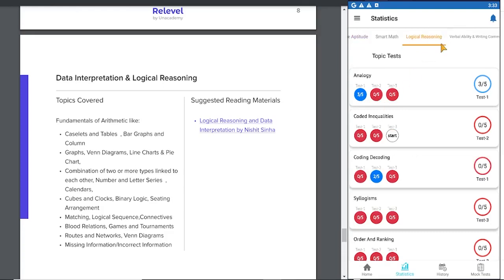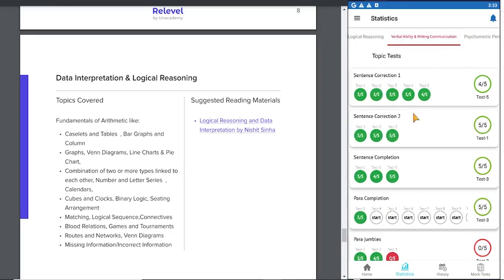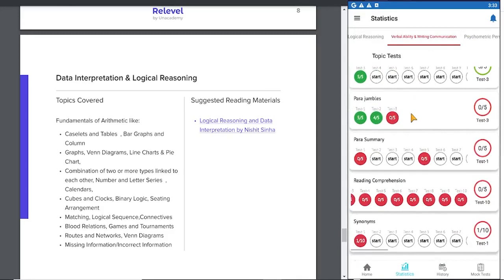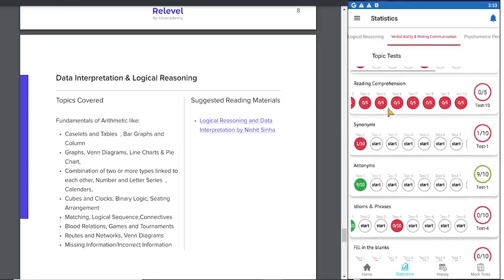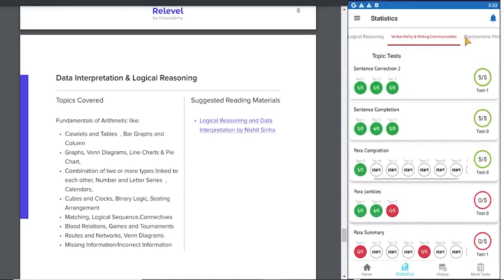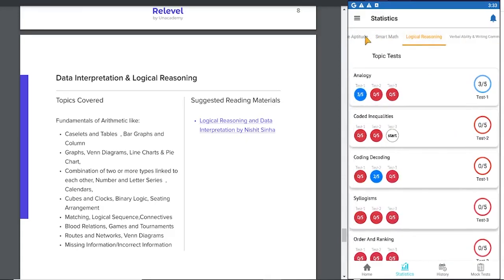Same thing in logical reasoning. All the tests you have given, the last recorded score is recorded here. Verbal ability I have done better. Here I got 0 out of 5. I got 4 out of 5. All these results. So let's go and check.